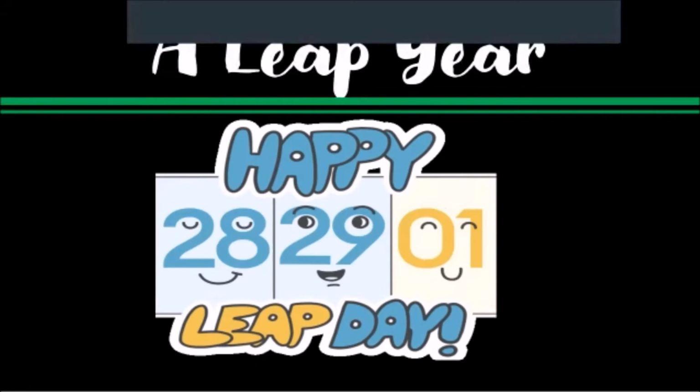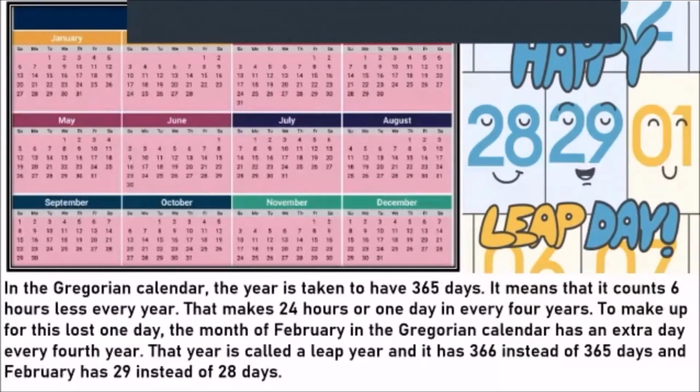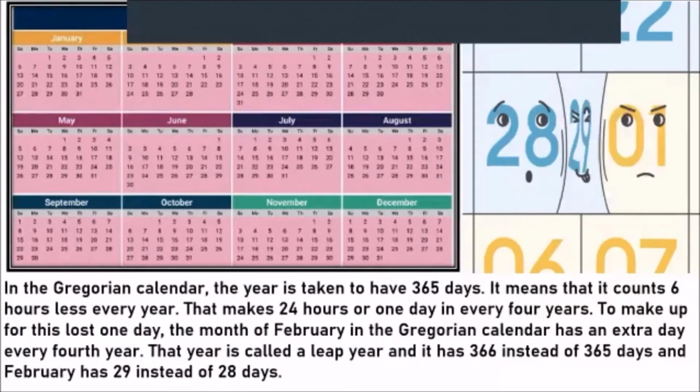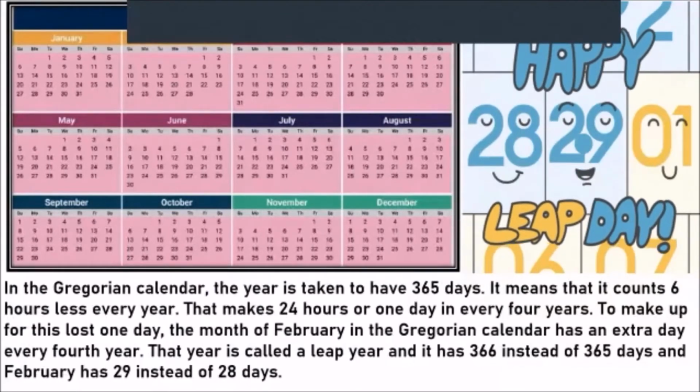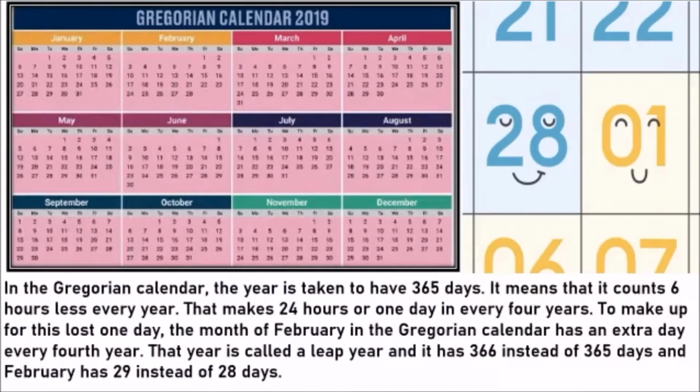Now, what is leap year? Okay, we've heard of leap year. Let's try to understand what is a leap year. Now, the Gregorian calendar is the calendar that we all follow. The year is taken to have 365 days, correct? It means that it counts 6 hours less every year.